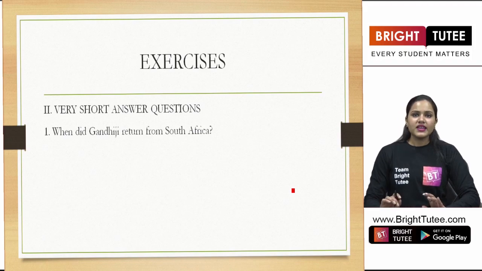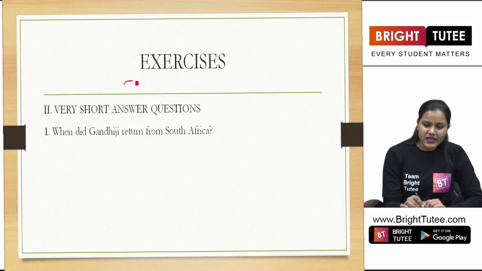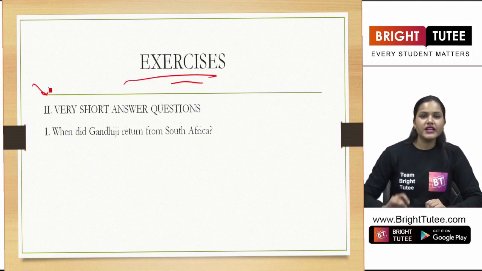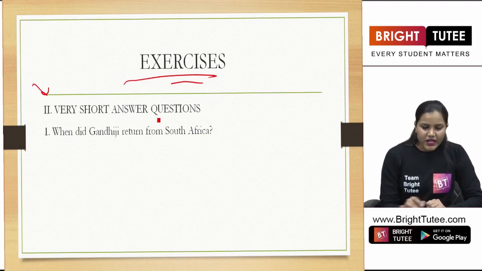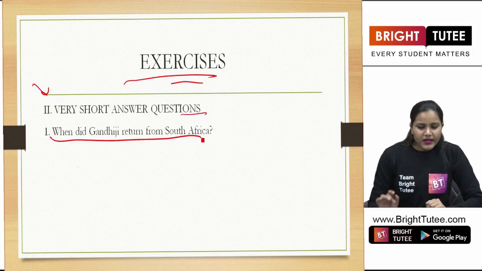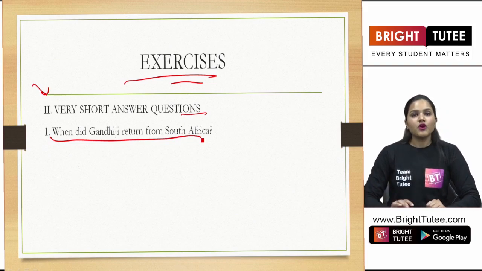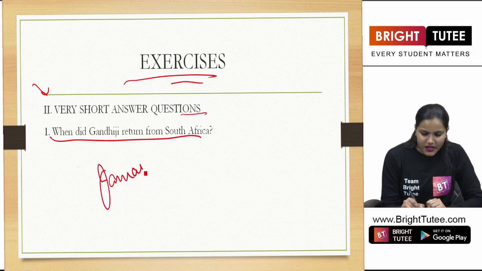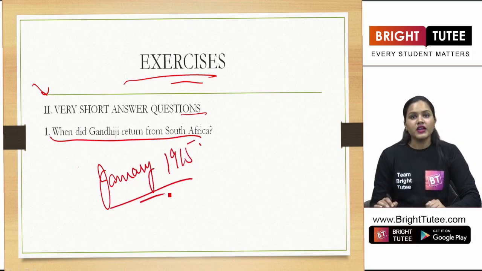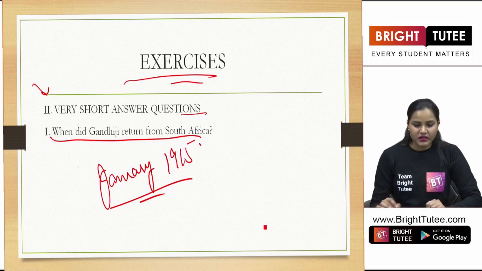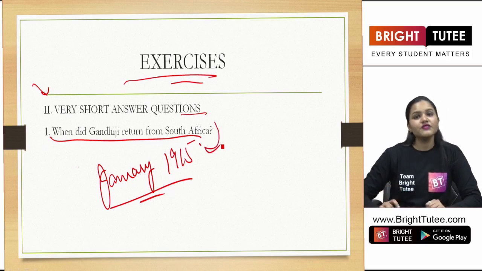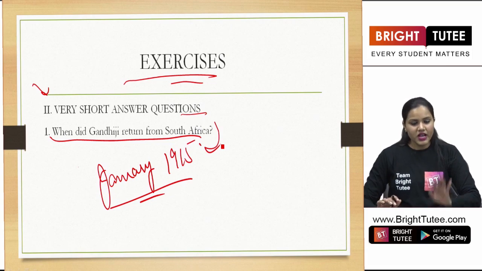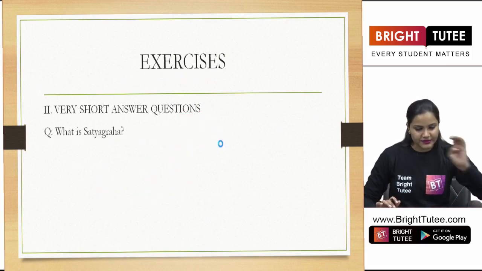Now, coming to our exercise section, students, let us see some of the questions related to this topic. So, in very short answer questions, there is a question: when did Gandhiji return from South Africa? We just learnt it right now. The answer here would be January 1915. So, in January 1915, Mahatma Gandhi, he returned from South Africa to India. So, this would be your answer here.